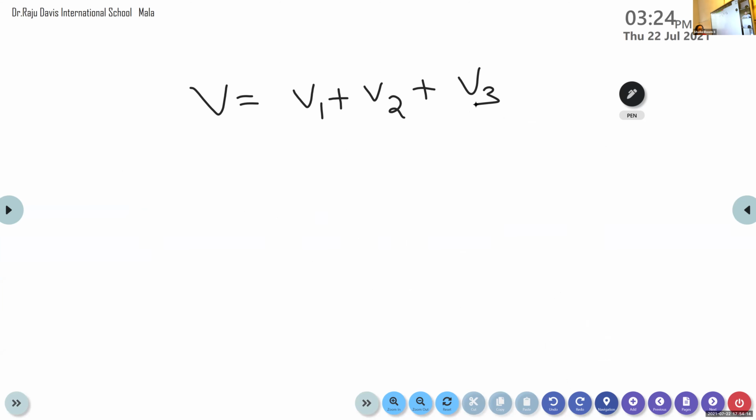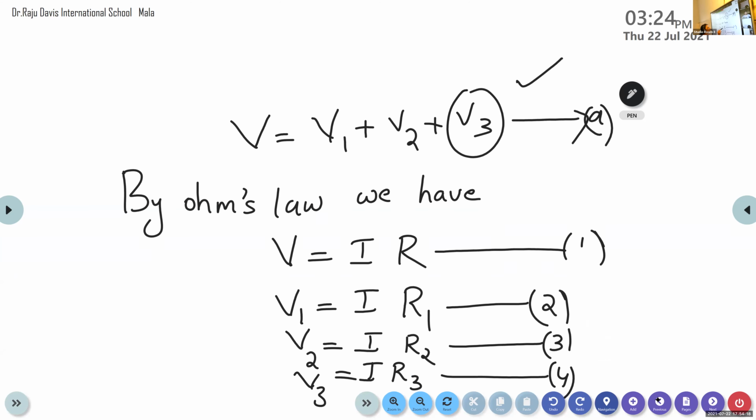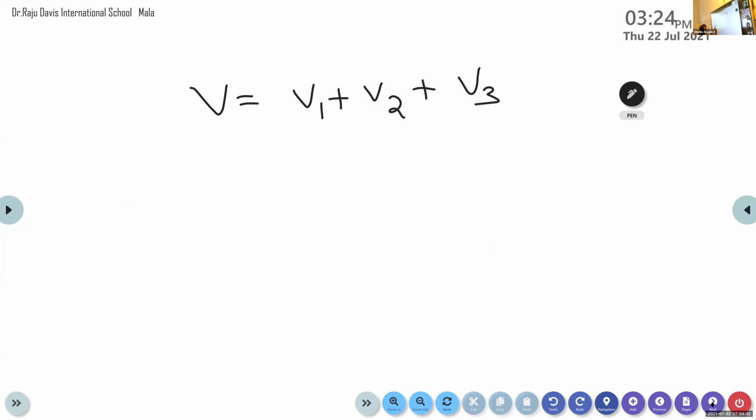Then what is V? Here, from equation number 1, we have the value for V. By equation number 1, what is the value of V? IR. So we can substitute that value here. Instead of V, we can write IR. This is according to Ohm's law. We know that V is equal to IR.